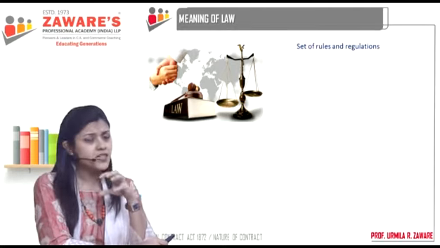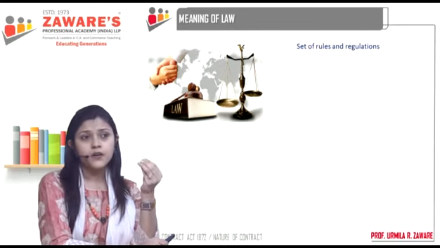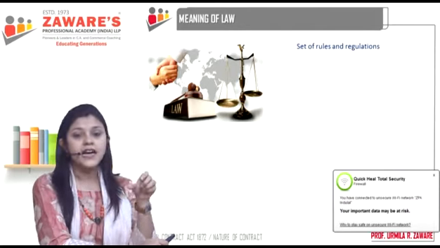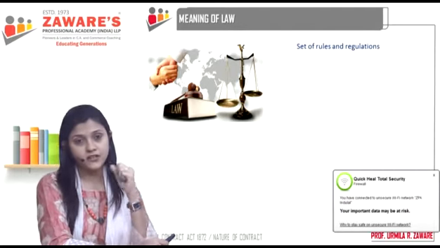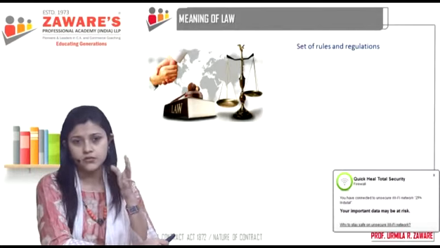Who sets these rules and regulations? It can be a simple thing, like you have to return home at a particular time at night, or you cannot stay outside the house beyond a certain time. It's a rule of the house.